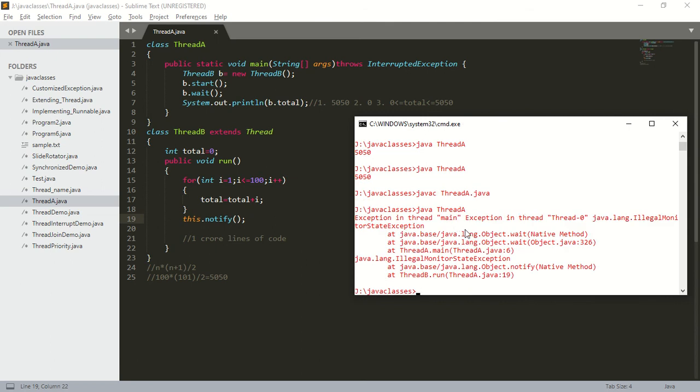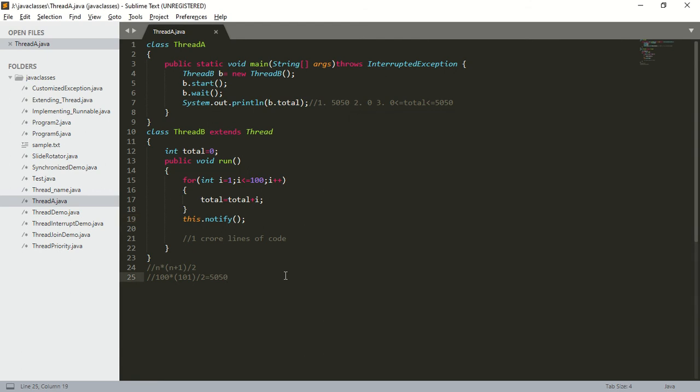So two exceptions I got: exception in thread main and exception in thread 0, that is the child thread. Which exception? java.lang.IllegalMonitorStateException. In thread main, IllegalMonitorStateException for what reason? On the wait method. And one more exception for the notify method. So how to overcome this? To overcome this, we should call the wait method and notify method within a synchronized area.